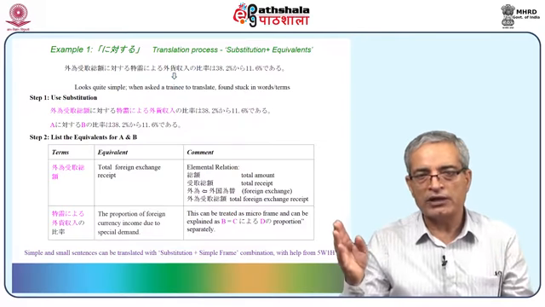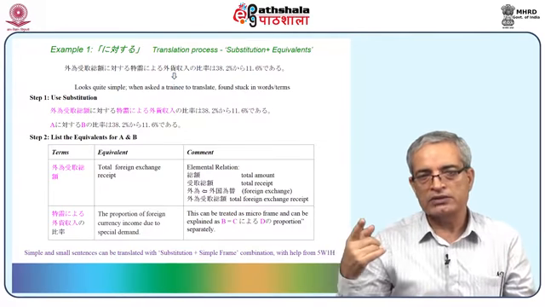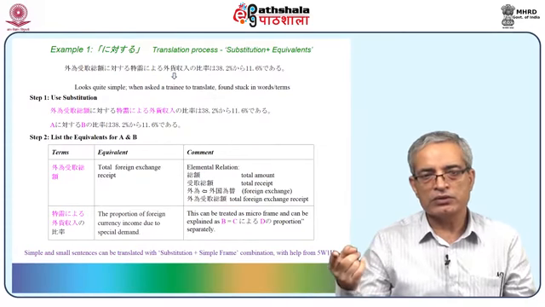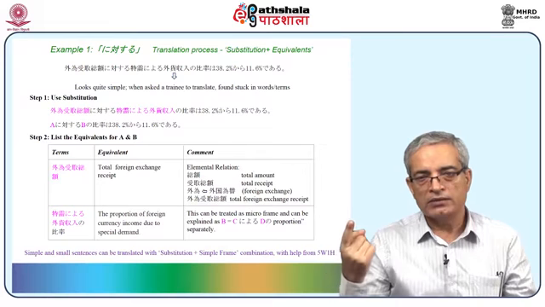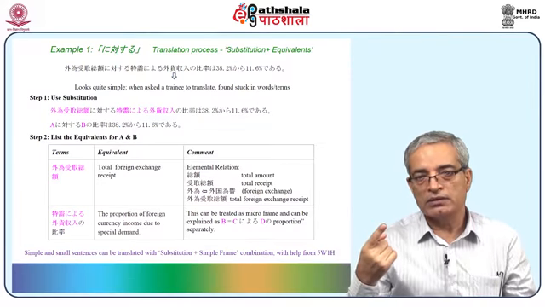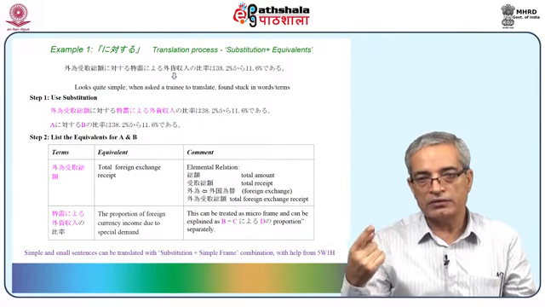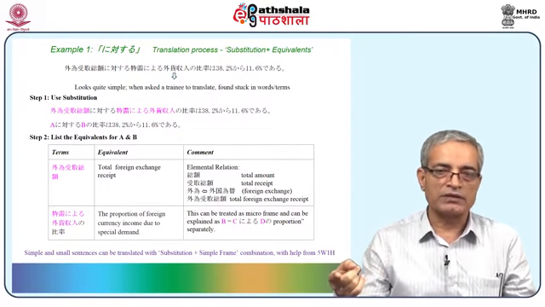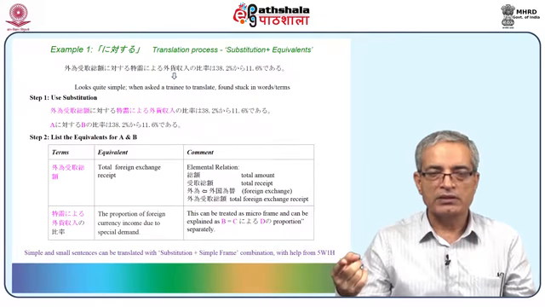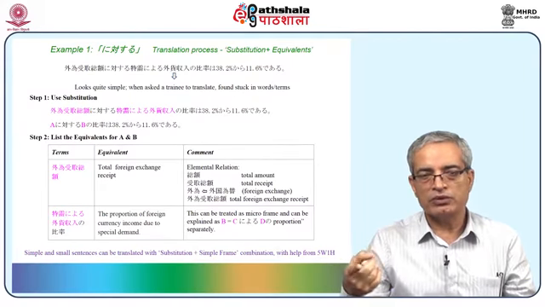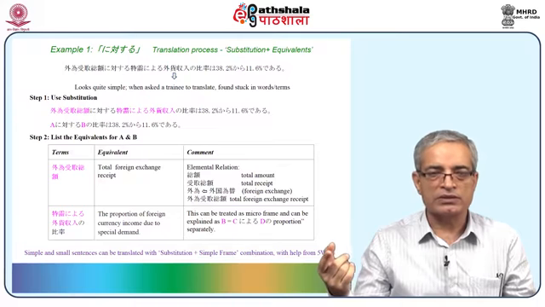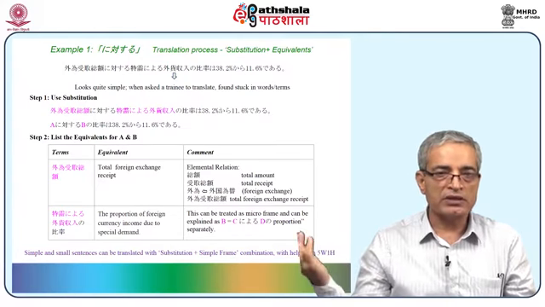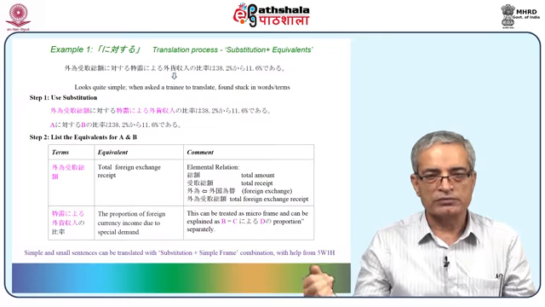So if we do elemental relation, on the right hand side you can see the elemental relation. Sogaku is total amount, uketori sogaku is total receipt, and Gaitame is actually difficult to find out, but Gaitame is an abbreviation of Gaikoku Kawase. So foreign exchange basically, and Gaitame uketori sogaku is total foreign exchange receipt. So this can be taken as a unit once you have found it.